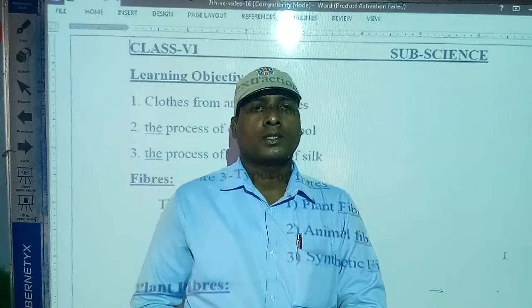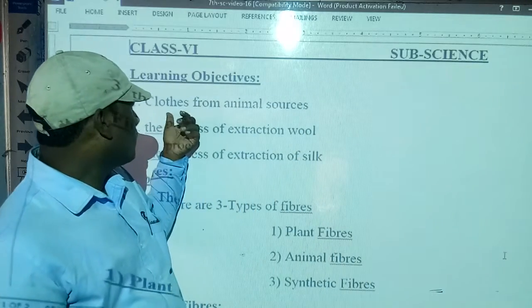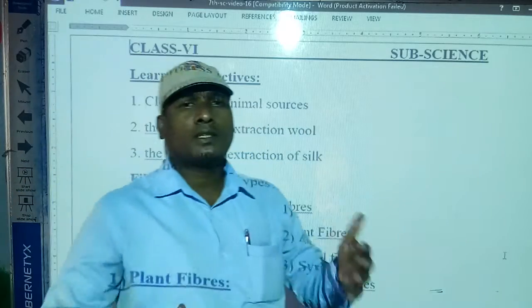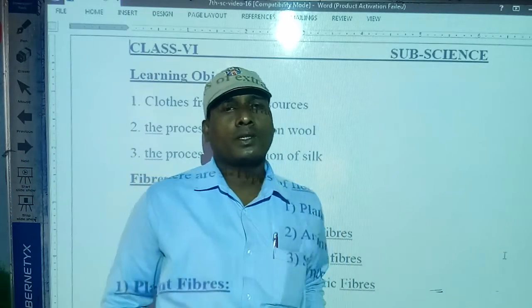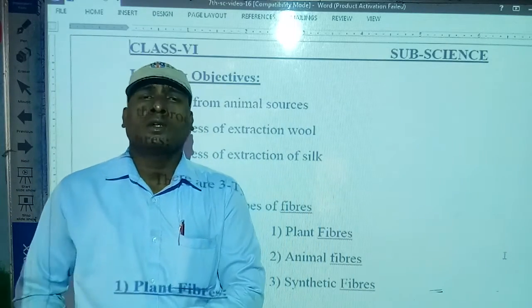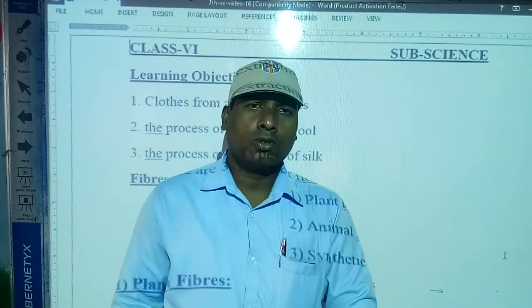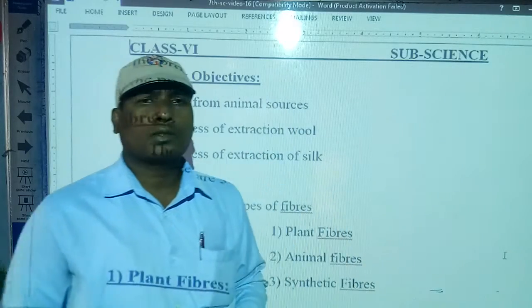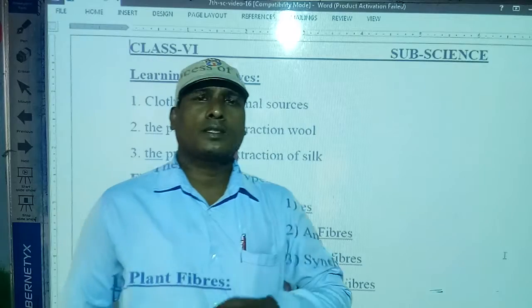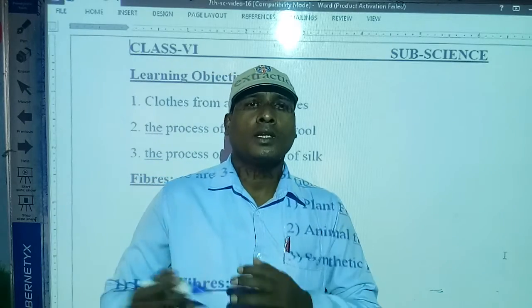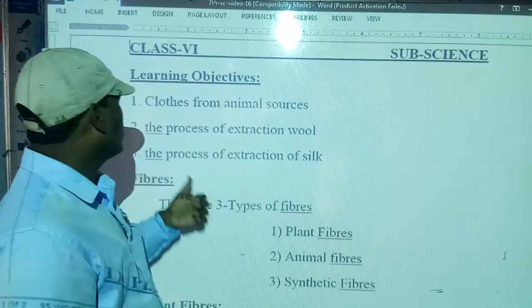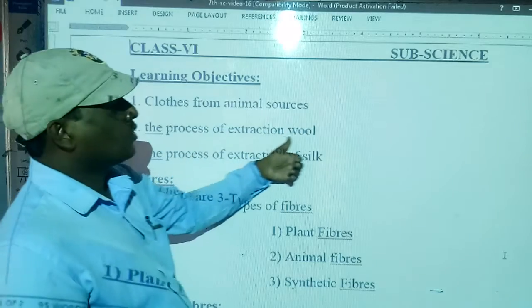So first, clothes from animal sources, from plants, and by manufacturing, which we also make artificially. First we will discuss how we get fibers from the animal sources. Second, the process of extraction of wool.